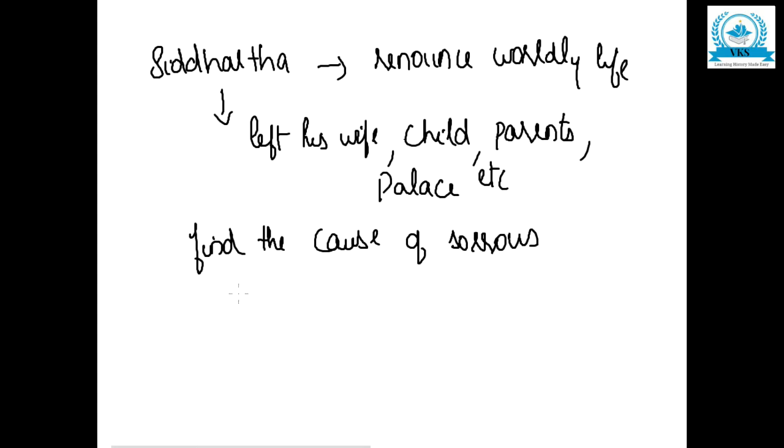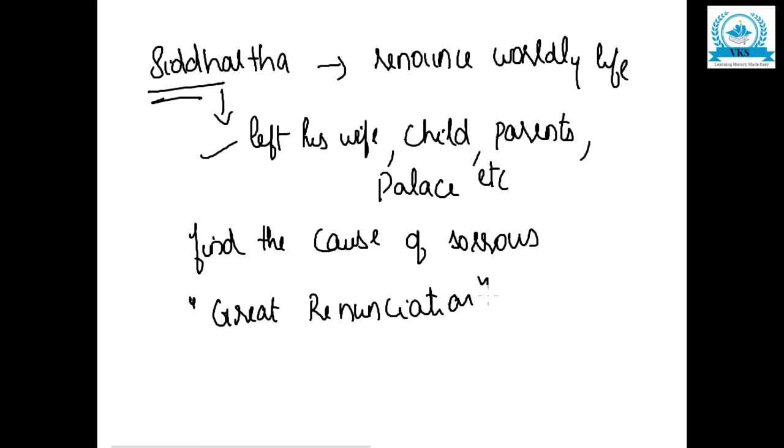He left his wife, child, parents, palace, luxury, everything. This incident, when Siddhartha renounced his worldly life, is called the Great Renunciation.